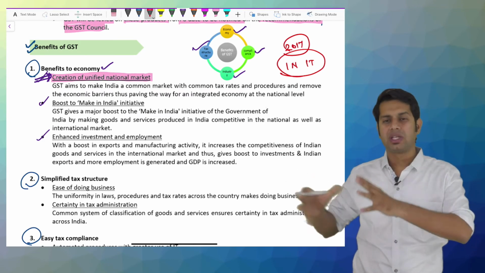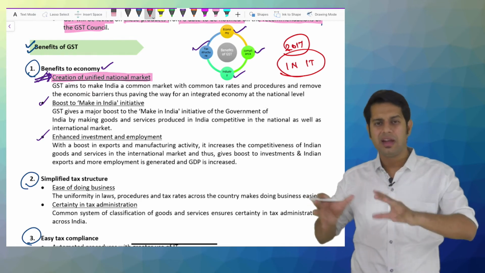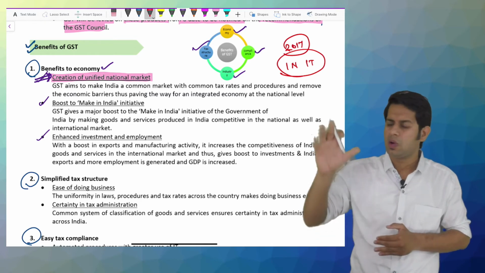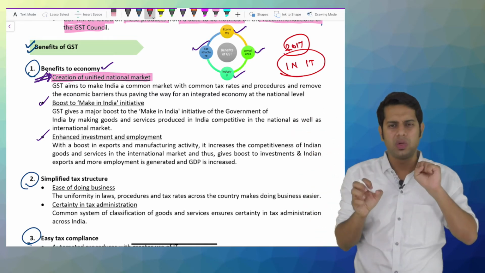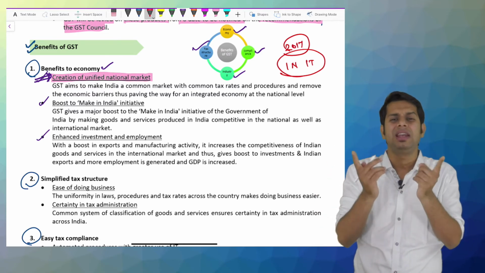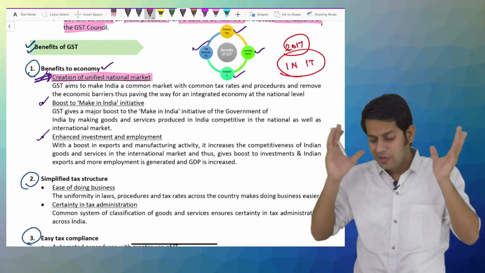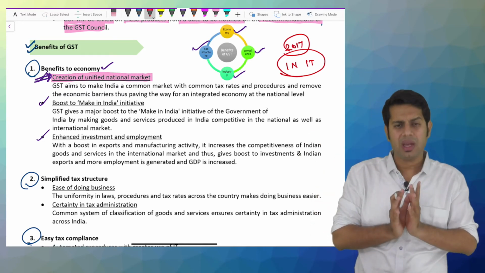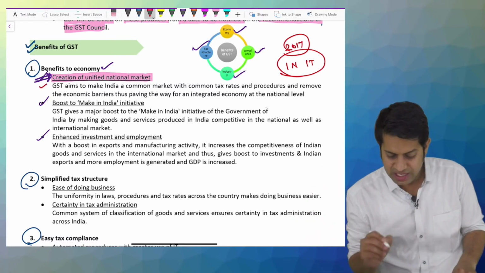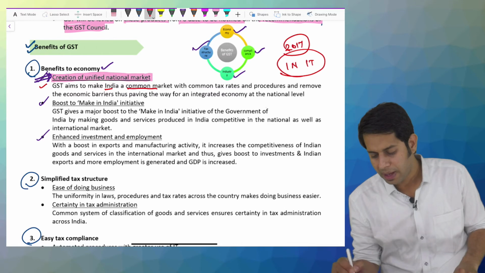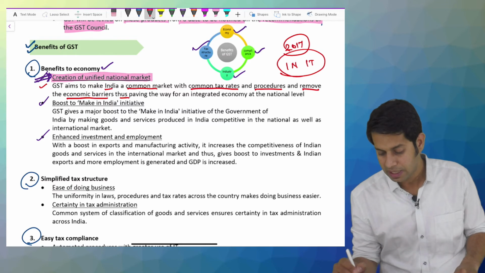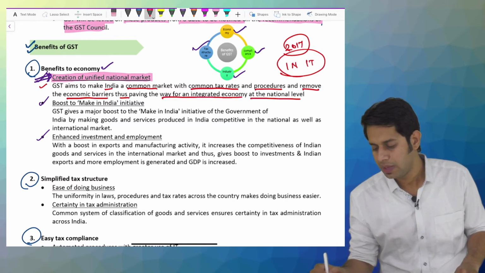We don't have this mixture of different types of taxes. Before, we had different types of taxes, so there was a lot of headache. Any person, if he wanted to start a business, used to think whether I should get registered in this regime, VAT regime, excise duty regime, service tax regime, etc. Now we have one single national market, one single nation with a single tax structure, wherein a person doing business has to get registered only under that single structure. GST aims to make India a common market with common tax rates and procedures and removes the economic barriers, thus paving the way to an integrated economy at national level.